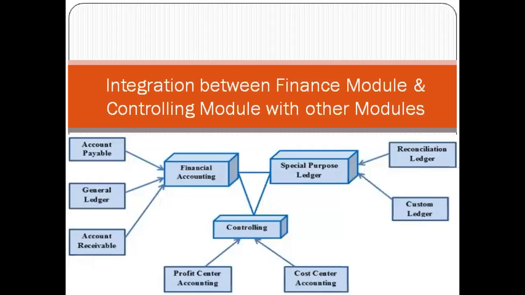So in the accounts department, for the purchase or sales department, the company groups or brands which we are selling from our company to other companies or other customers, we can go with a custom ledger. We can create them, not separately, we can go with these custom ledgers also. Like this, the finance module and controlling module are integrated with other modules.